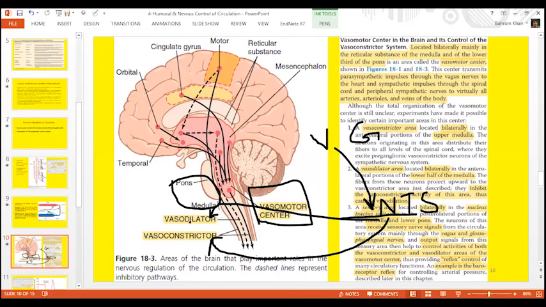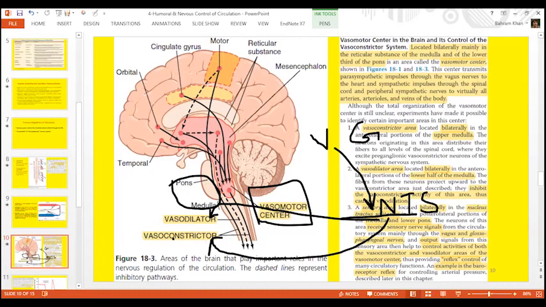The vasodilator component will cause vasodilatation. The vasoconstrictor component will cause vasoconstriction. Vasoconstrictor area has a direct effect on blood vessels. It will send stimulatory or excitatory signals, and the blood vessels will be constricted.